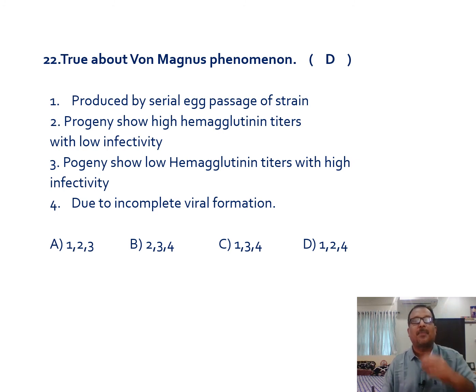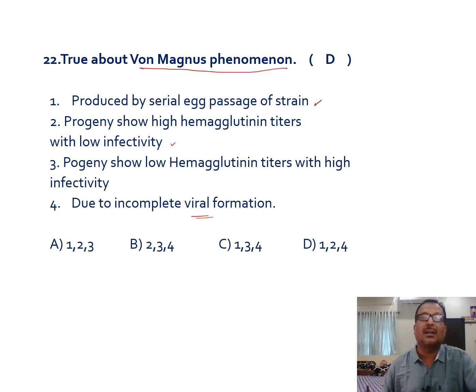To prepare vaccines or other things, the influenza viruses will be sent for serial passage in the eggs. So here, the Van Magnus phenomenon. What is this Van Magnus phenomenon? We'll see. The first one is produced by serial egg passage of strain, and the progeny show high hemagglutinin titers and low infectivity, due to incomplete viral formation. This Van Magnus phenomenon is produced by influenza virus when subjected to serial egg passage.